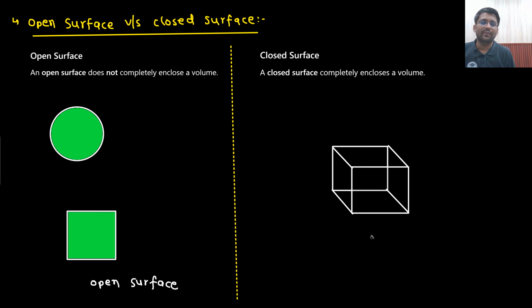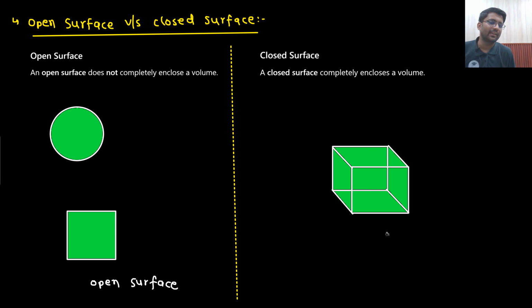But all of them are one open surface. That means here there is some material, right? Here there is some material. Here also there is some material present. So all the walls have some material.